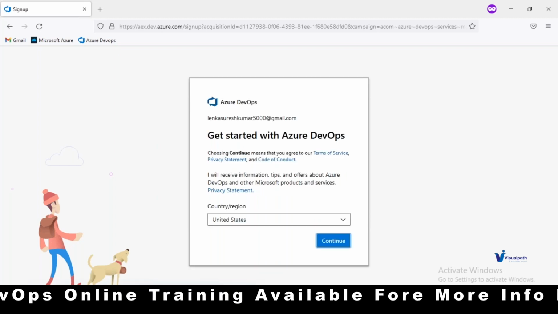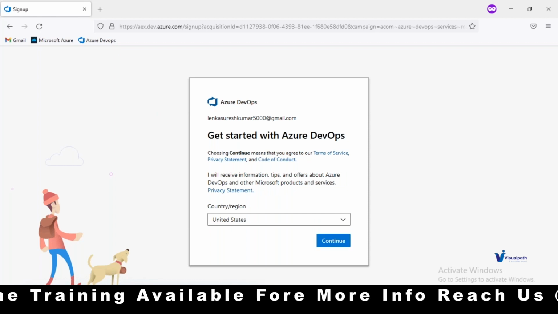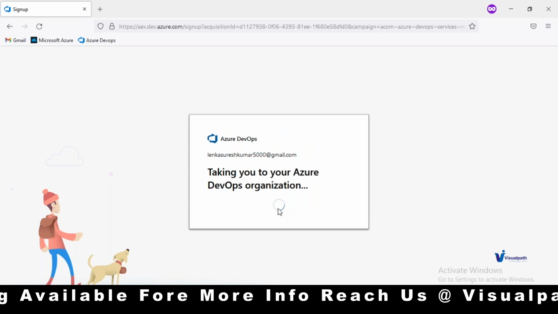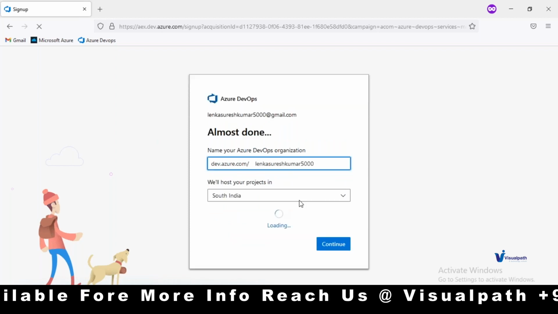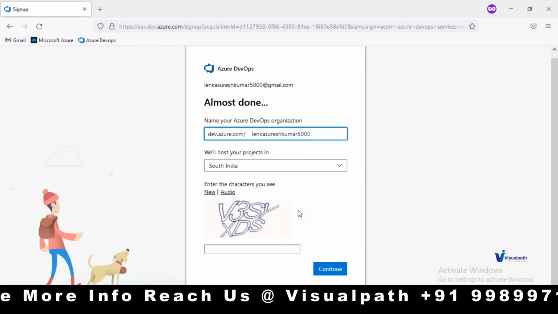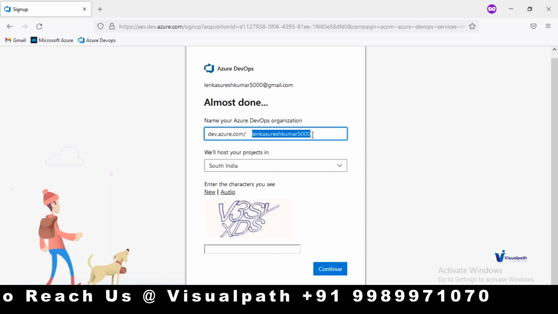Yeah, click on Yes, continue. You can choose the region as United States. It's fine, no issue. You can mention something like dev.azure.com/Suresh ADO practice.